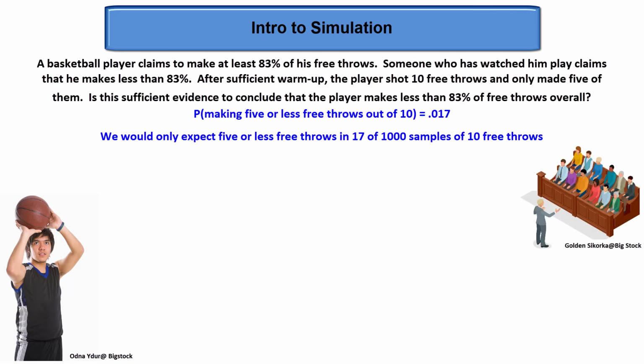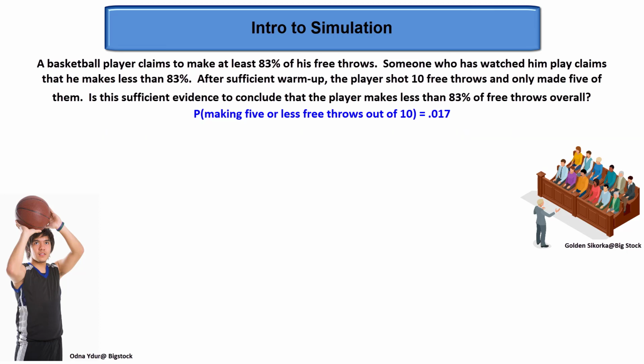This is a lot like a jury deciding if a defendant is guilty or not guilty. Just as a defendant is innocent until proven guilty beyond a reasonable doubt, we must give our free throw shooter the same treatment. We must assume at the beginning that the player makes at least 83% of his free throws unless the one sample we observe has such a low success rate that we can convict the player of being less than an 83% free throw shooter. But the evidence, the sample result, must convince us beyond a reasonable doubt.